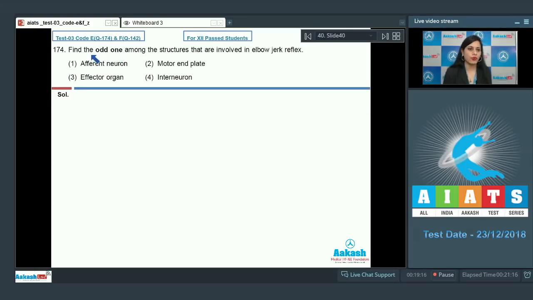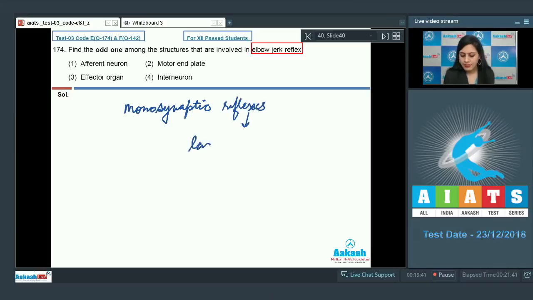Question number 174. Find the odd one among the structures that are involved in elbow jerk reflex. An elbow jerk reflex or knee jerk reflex are an example of monosynaptic reflexes and they lack interneurons.